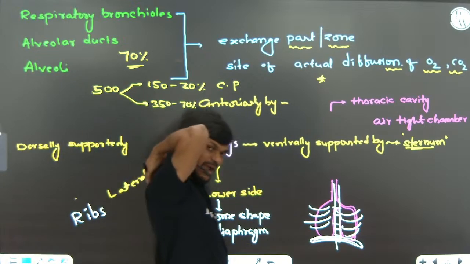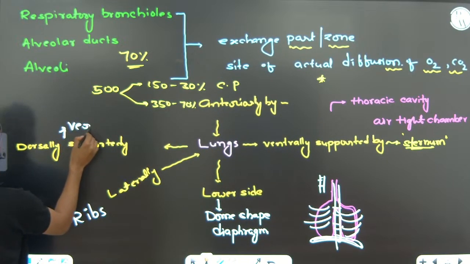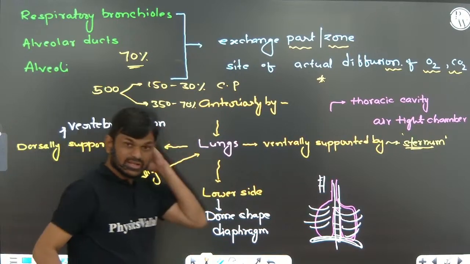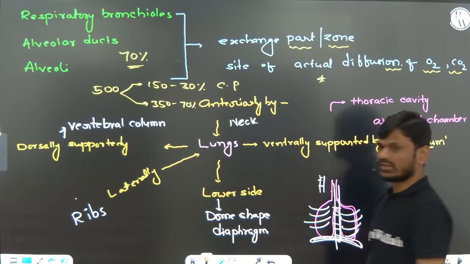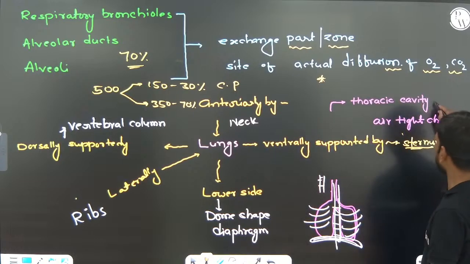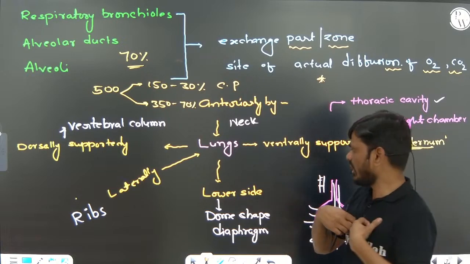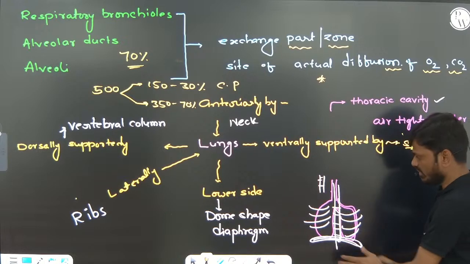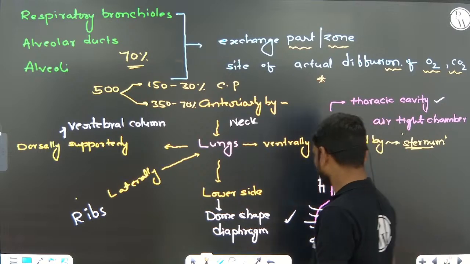The back side, the dorsal side, is supported by the vertebral column. Anteriorly, the lungs are supported by the neck. Very simple. The lungs are present in an airtight chamber, the thoracic cavity. Ventrally it is supported by the sternum, laterally by the ribs, at the back by the vertebral column, and the lower side is protected by the dome-shaped diaphragm.